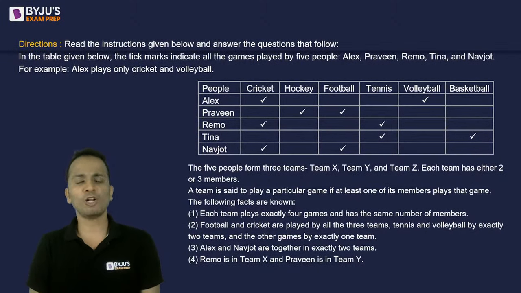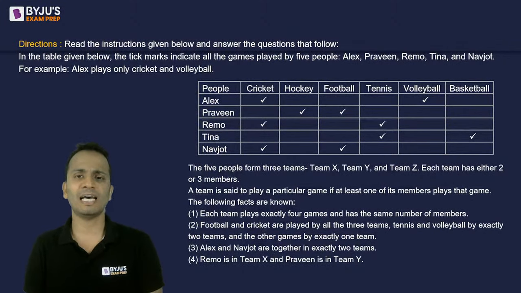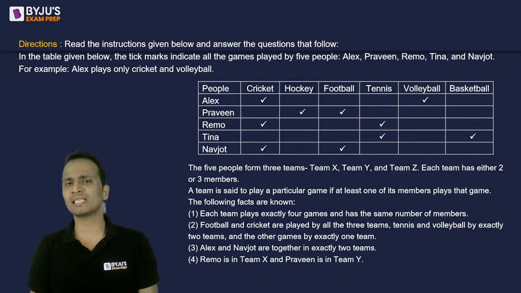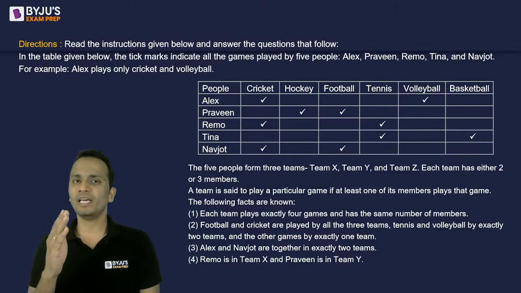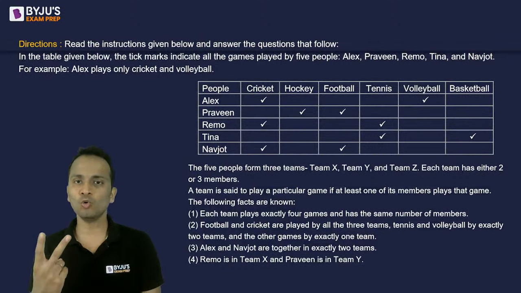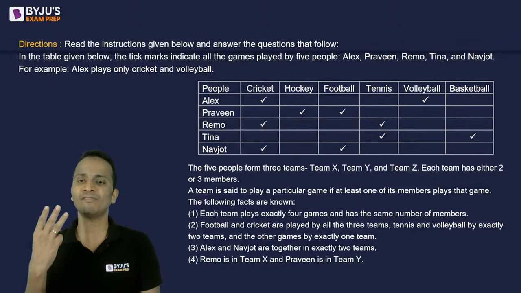Simple statement. The following facts are known. There are three or four facts given below, and we'll have to decode this data according to these four facts. Basically, the question is asking you to divide these five people into three teams using the following conditions. Statement number one: each team plays exactly four games and has the same number of members. So every team is going to play exactly four games, and the number of members of all three teams will be the same. There can be two possibilities: either all three teams will have two people, or all three teams will have three members.